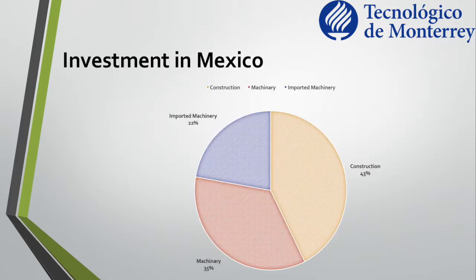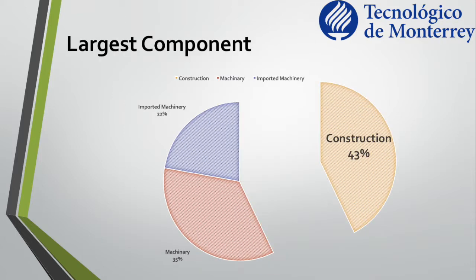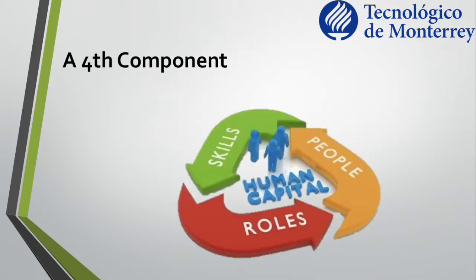This chart represents the three components of investment in Mexico as of 2016. With a 43%, construction represents the largest component of investment for the Mexican economy. Then it is followed by machinery and imported machinery. There is a fourth component of investment that is not present in the INEGI stats. It is human capital formation. Human capital formation is the process of acquiring and increasing the number of persons who have the skills, education, and experience which are critical for the economic and political development of a country.